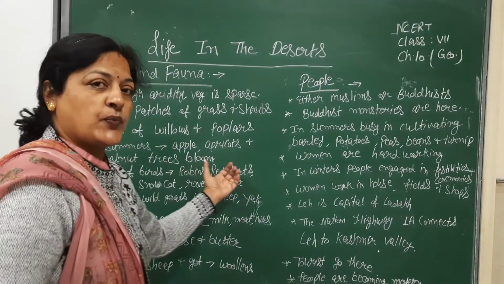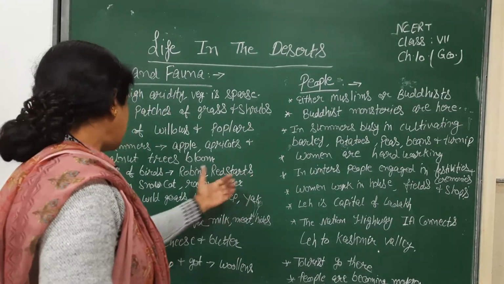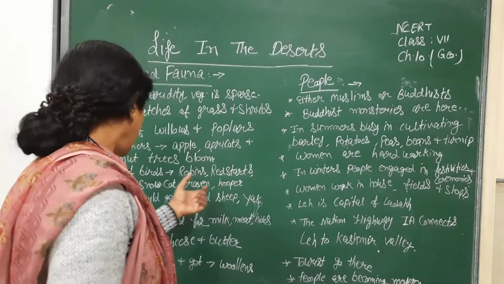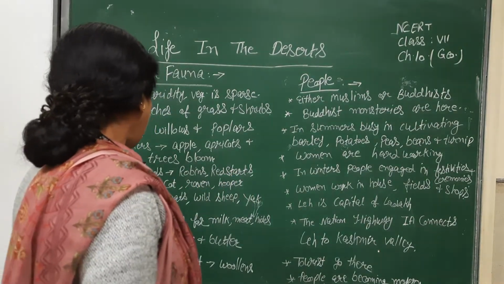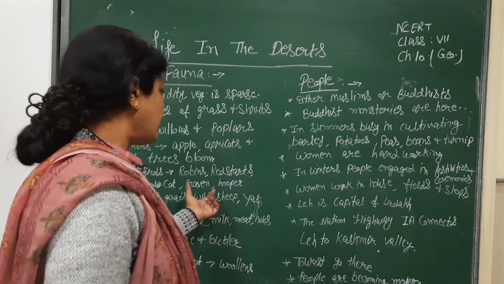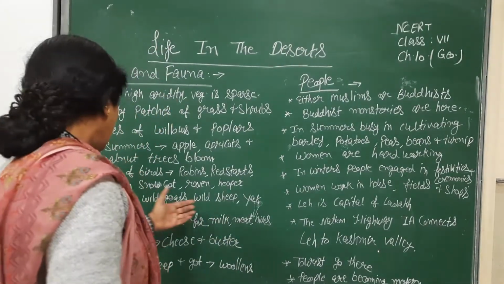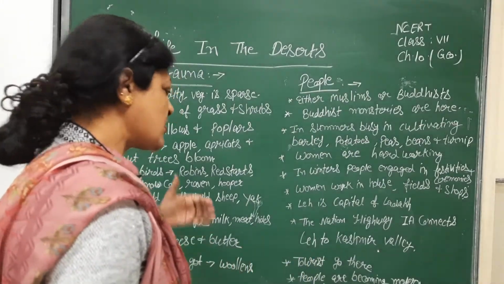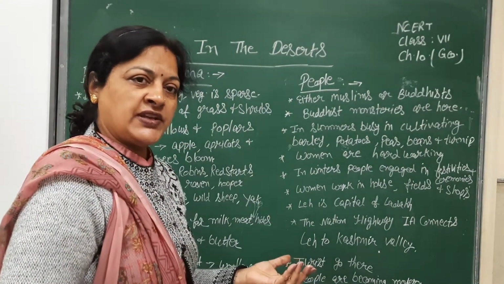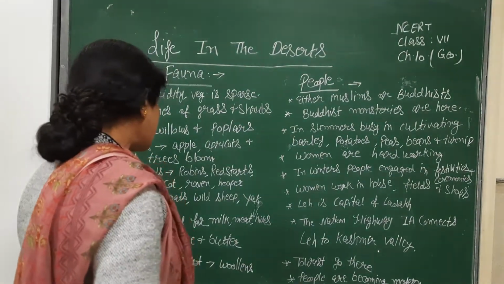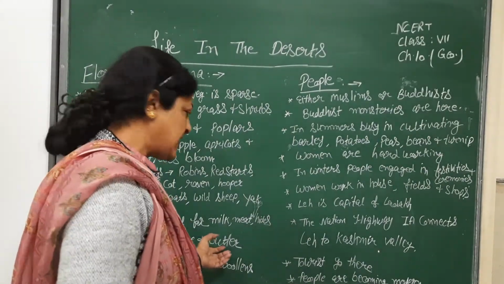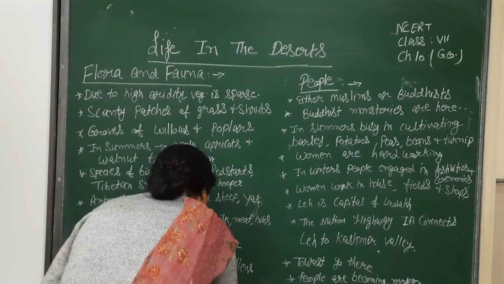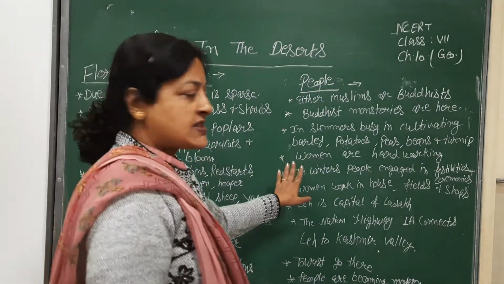Species of birds like robins, redstarts, Tibetan snowcock, raven and hoopoe are there. The animals found here are wild goat, wild sheep and yak. The animals are reared for milk, meat and hides because these are used for making different things. Yak's milk is used to make cheese and butter. The hair of the sheep and goat is used to make woolens.